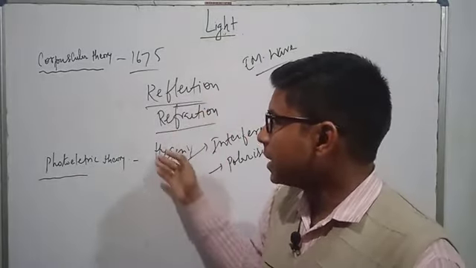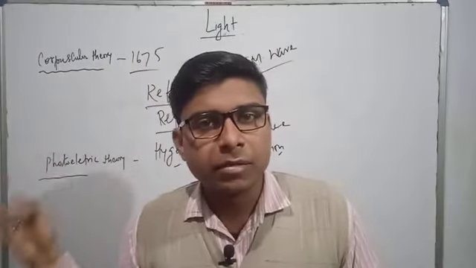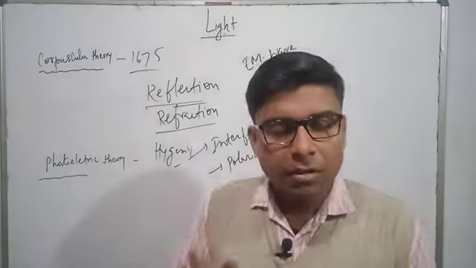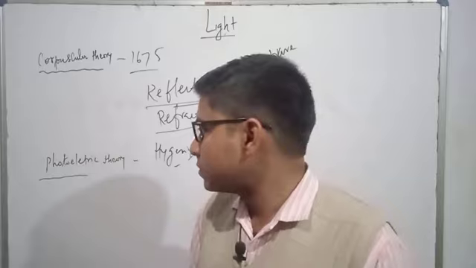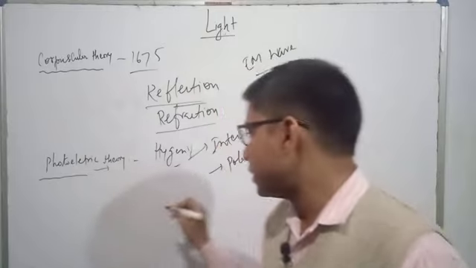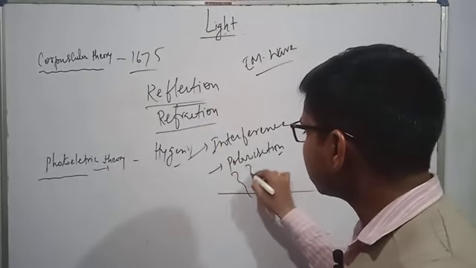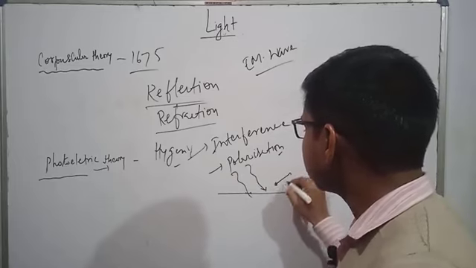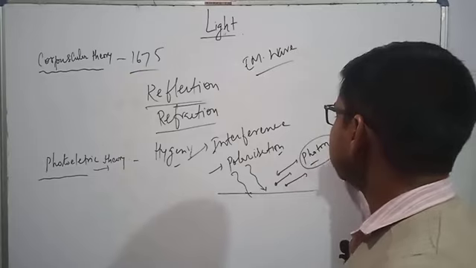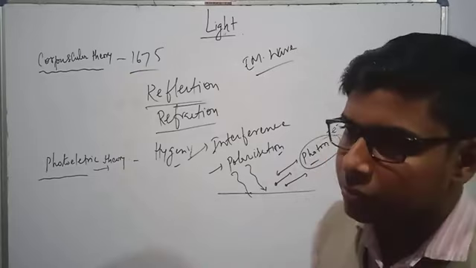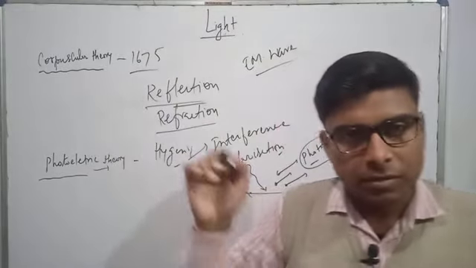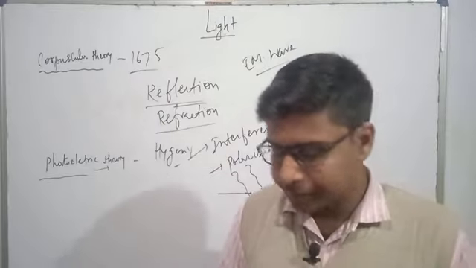Everything was going well, light was a kind of wave, not a particle, and Newton's corpuscular theory was not right. But after some time, a great scientist, Albert Einstein, came and gave his photoelectric effect. He said that radiation falls on a surface, and after falling, a kind of particle, the electron, is released. The photon was termed by Max Planck, the famous scientist and father of quantum physics.